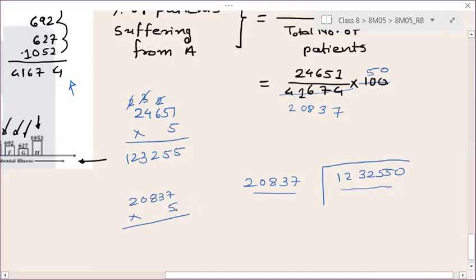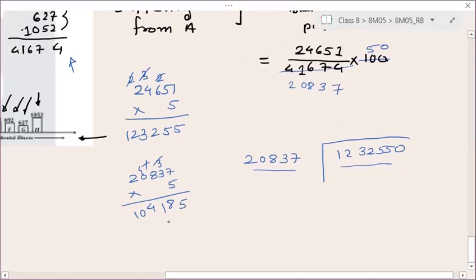Isn't it? 7 5s are 35. 5 3s are 15 plus 3 is 18. 5 8s are 40. 40 plus 1 is 41. This is 0. So 4 as it is and 5 2s are 10. So 100,000. Right. Oh, sorry. Again, this is your 1 lakh 4,181.